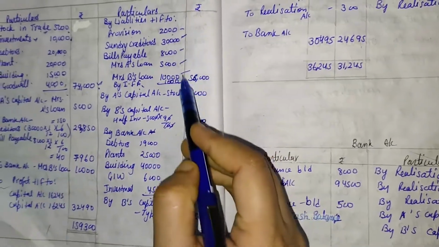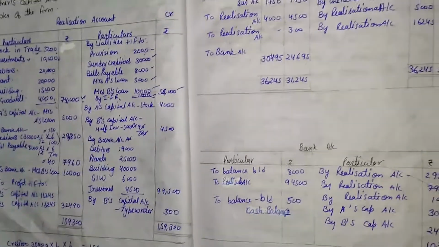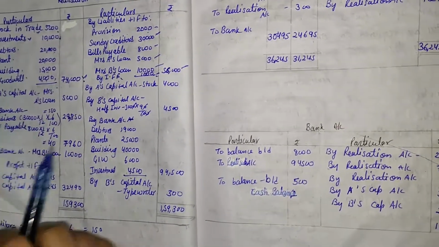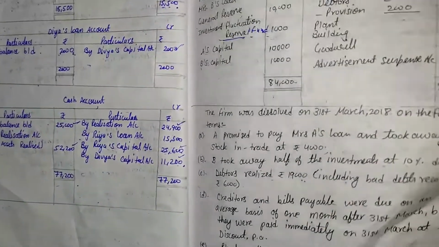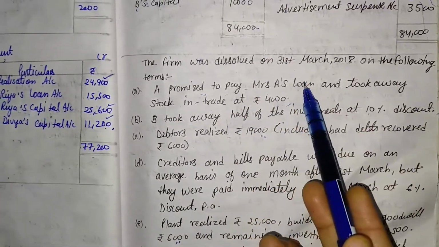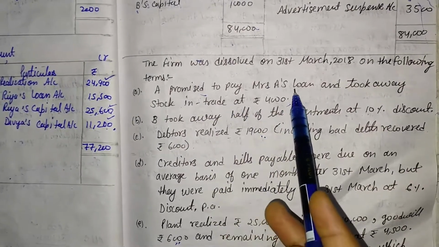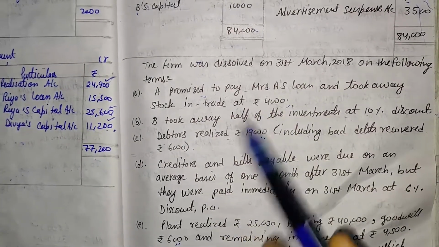After that, the second step, total of this side, that is 56,000. Then come to the additional information. Here the additional information is A promised to pay Mrs. A's loan and take stock in trade. It means A takes one liability and A takes one asset.